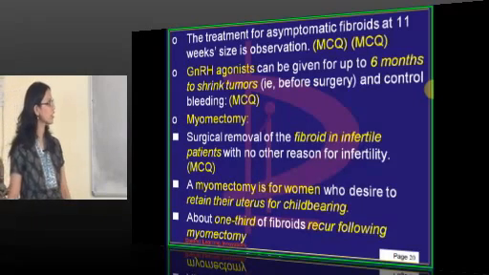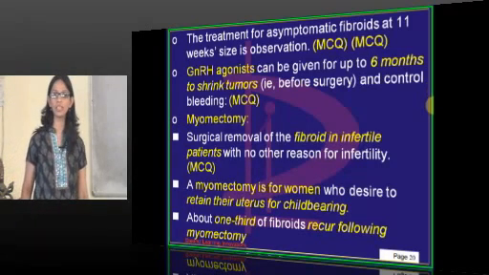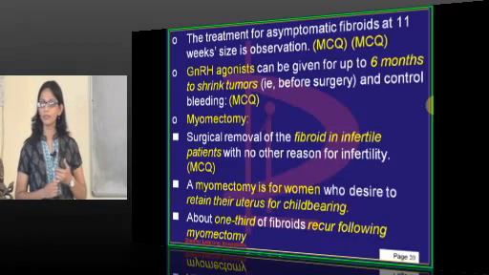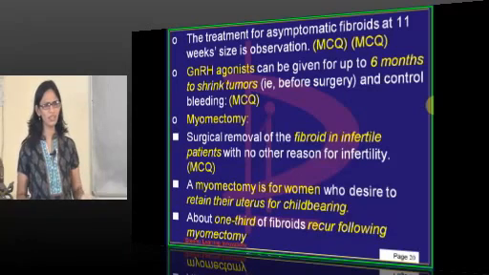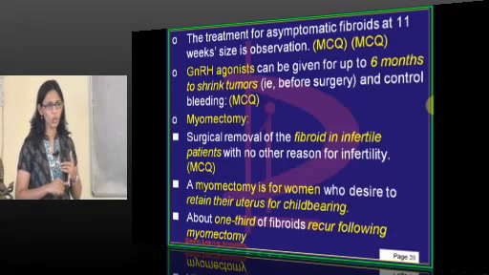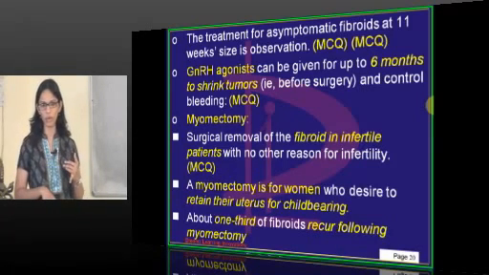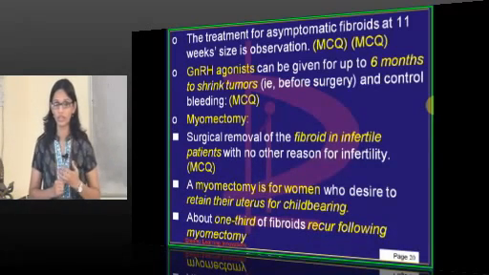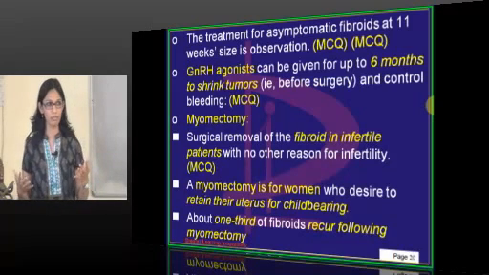Myomectomy is another MCQ. What are the principles of myomectomy? What is myomectomy? Myomectomy is removal of fibroid. Yes, it can be done laparoscopically or through laparotomy. Laparotomy is opening of the abdomen. Laparoscopy is through a laparoscope. Hysteroscopically you can remove it, and another way is vaginally. This is the main thing.